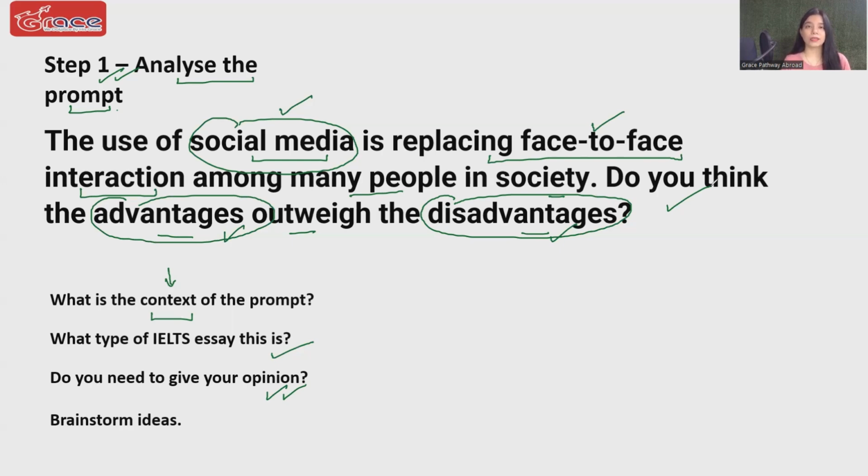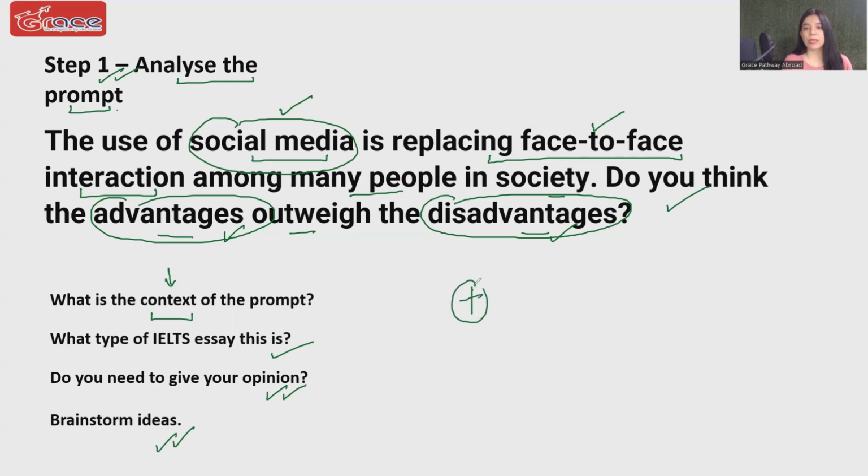They are clearly asking you, what do you think? Which side, according to you, is more dominating? Is it the positive side or the negative side? That means this is that version of advantage, disadvantage, wherein other than pros and cons, you also need to take a stand. And now, before taking a stand, let's brainstorm ideas, because we need to see whether we have more advantages or more disadvantages in our mind. And accordingly, we will take a stand.